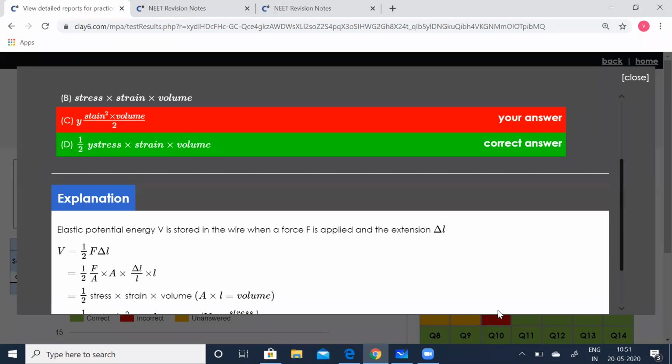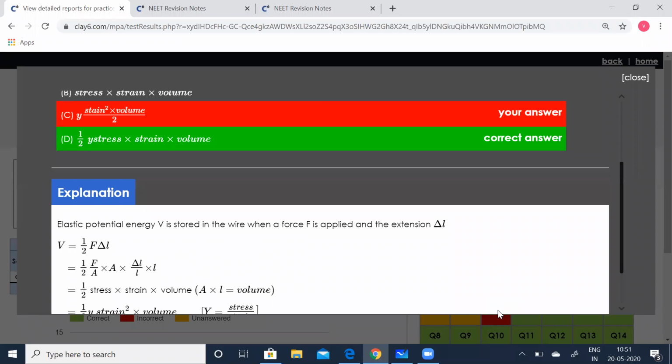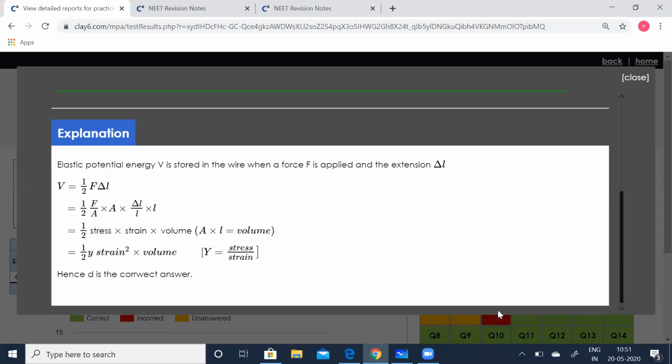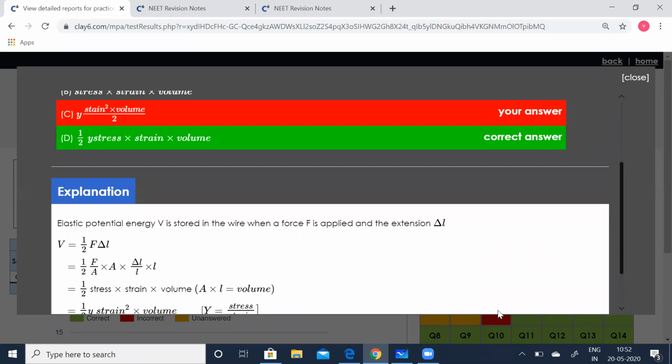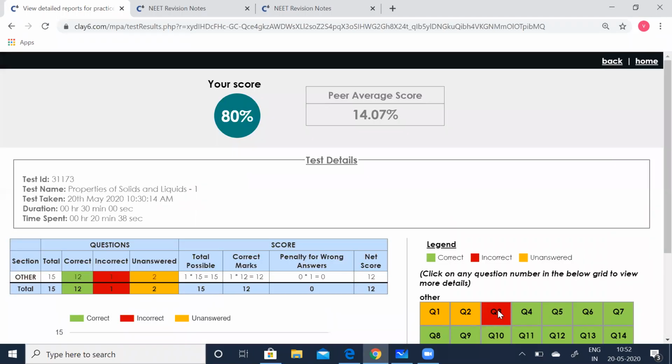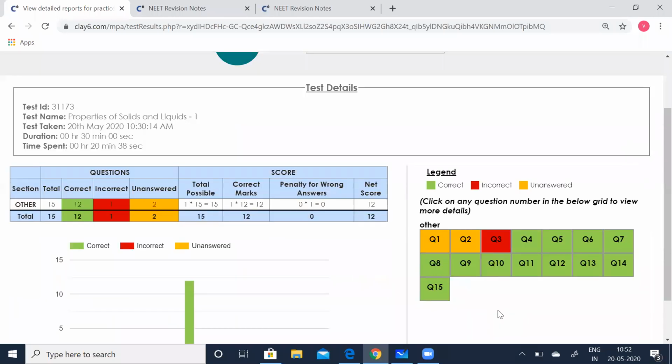Half Y strain squared into volume, but there's a technical error which says that D is the correct answer. So let us change that. So this is going to be your correct answer. You can close it. Then you can see that the yellow boxes say unanswered, since the first two questions were saved in the previous test which we took. So that shows them as unanswered. All the other answers, green boxes, say that you've done them correctly.